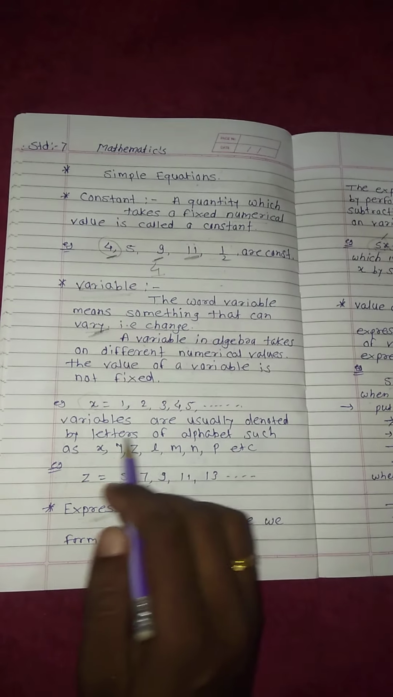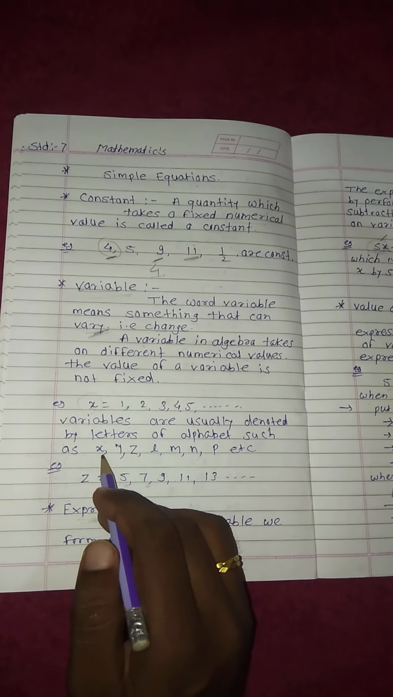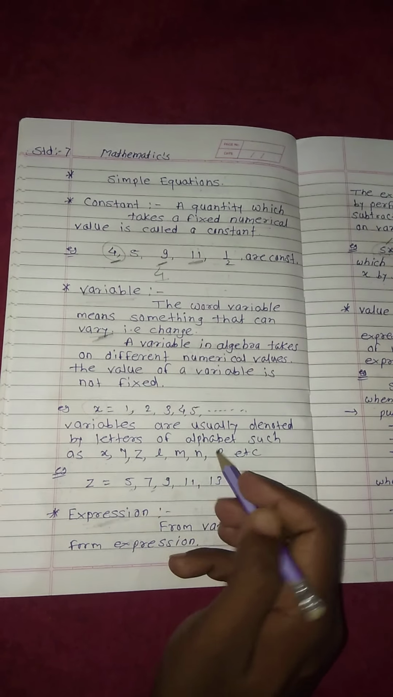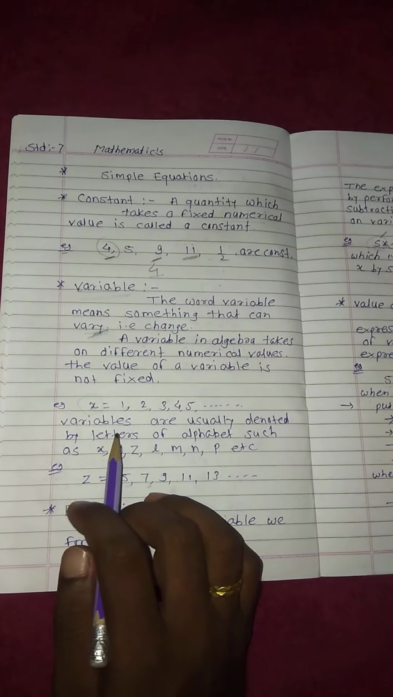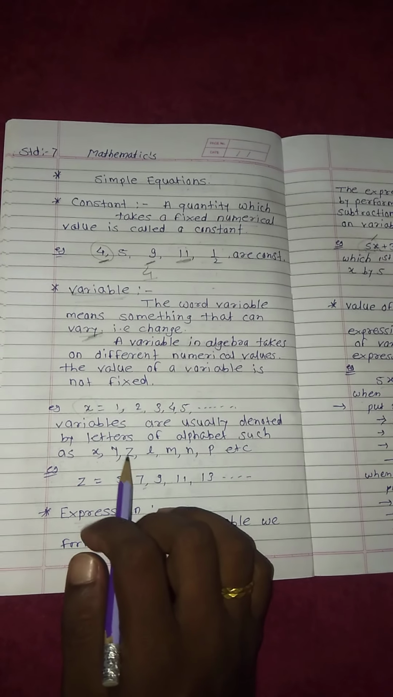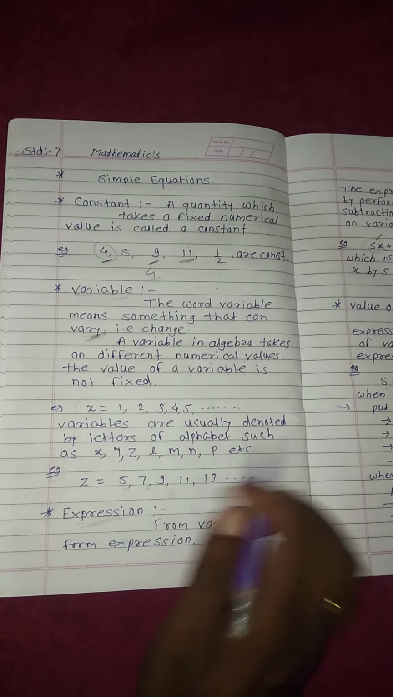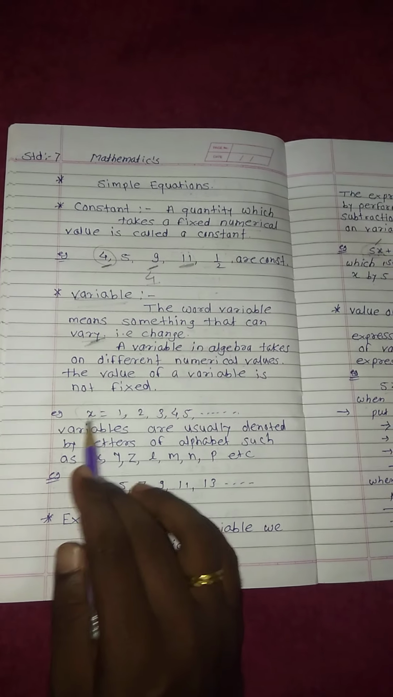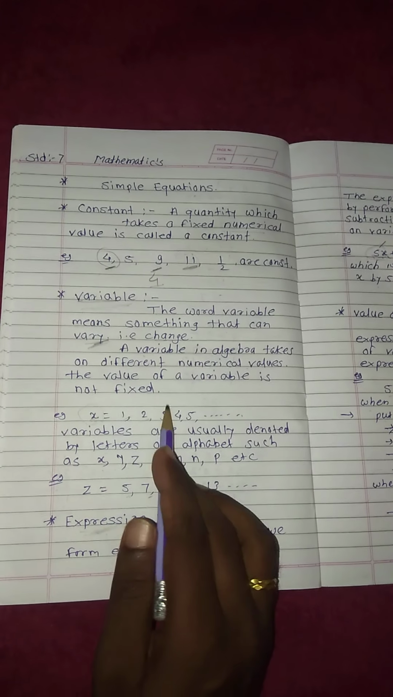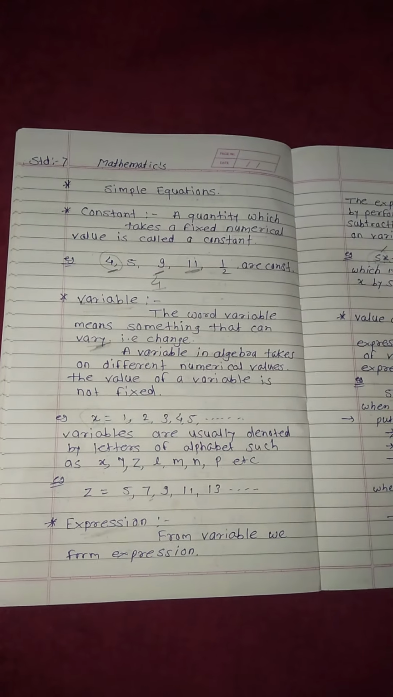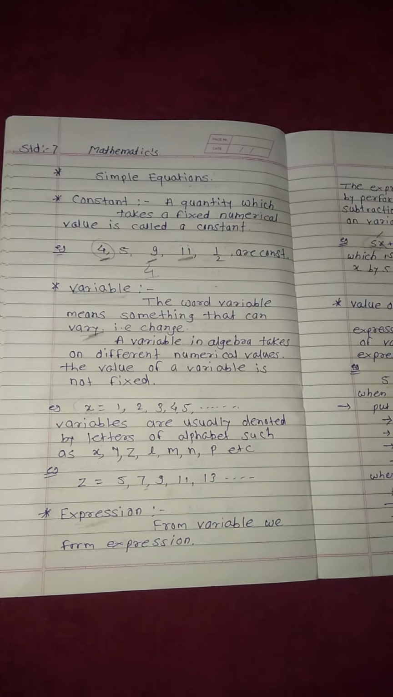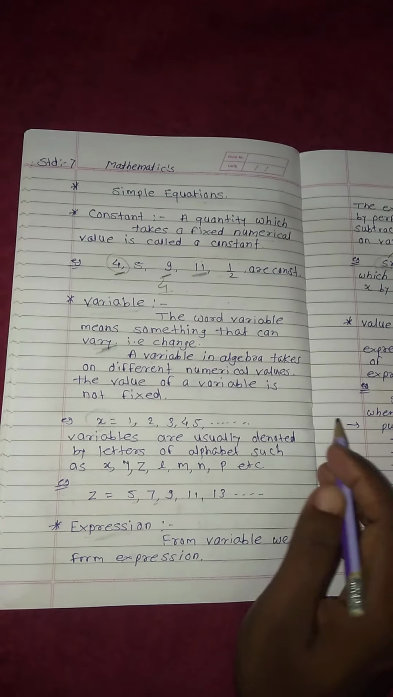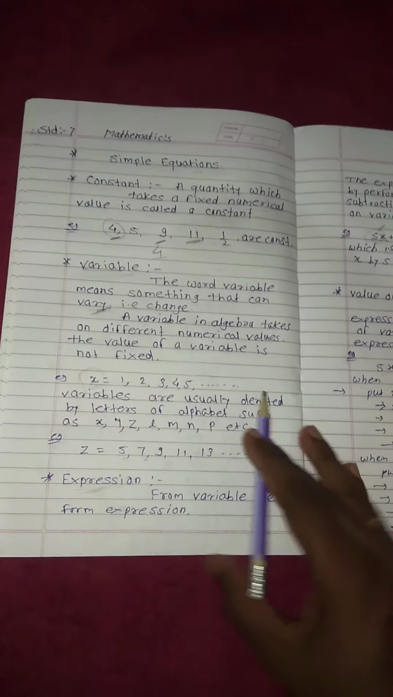Variables are usually denoted by small letters such as x, y, z, l, m, n, p. So a variable can be represented by a small letter x, y, z and so on. Suppose one student says that x is equal to 1, one says 2, one says 5, one says 100,000, and like that. The value of x changes from student to student. That is why x is a variable.